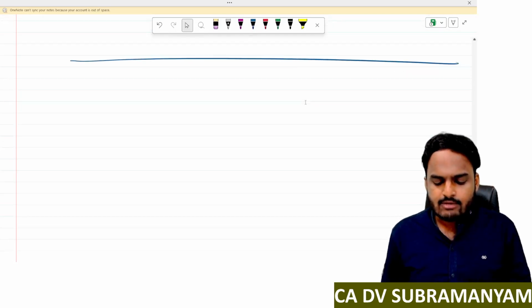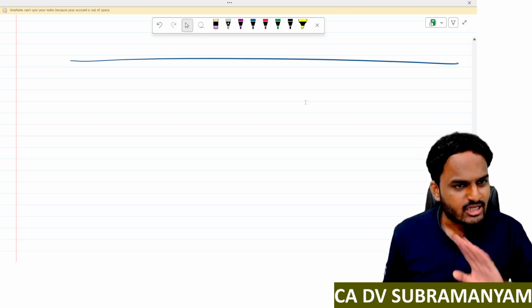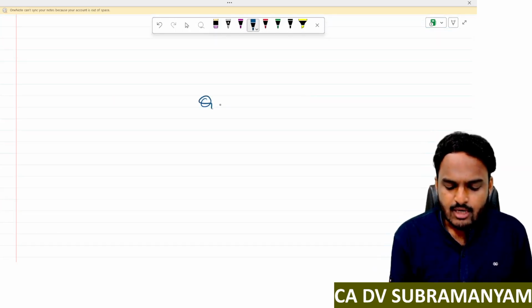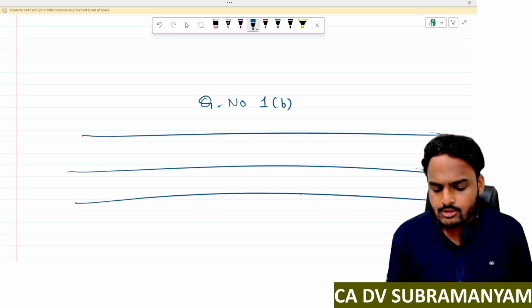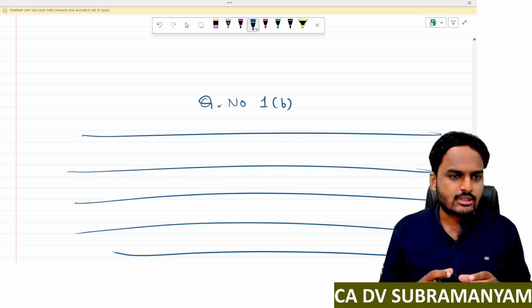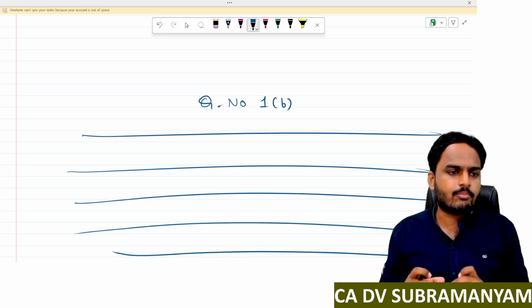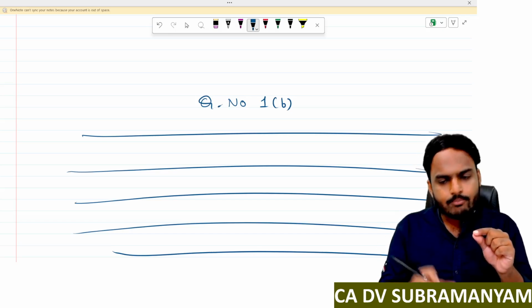Next one. Suppose you completed an answer in the second page, half page, and half a page is still available. Can I start a new question in that half page? No, ignore that half page. Take a fresh page. Again, mark your question number at the center of the page, question number 1B. Like that, start writing the answer again. Suppose it is a paragraph-wise question, after completion of one paragraph, give one line gap, then write another paragraph. If it is point-wise, then write one point, give one line gap, write another point.